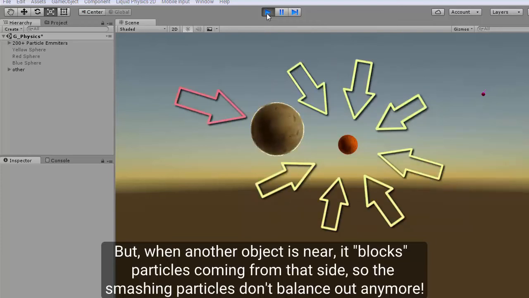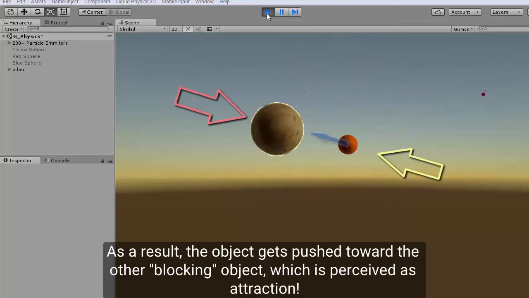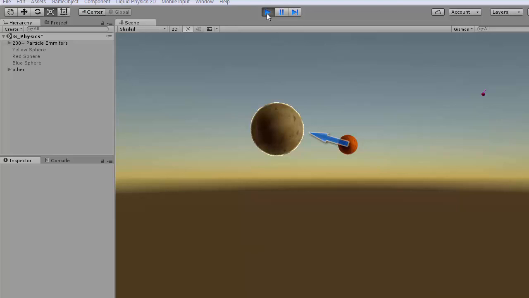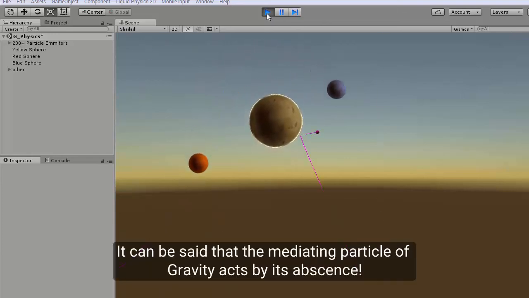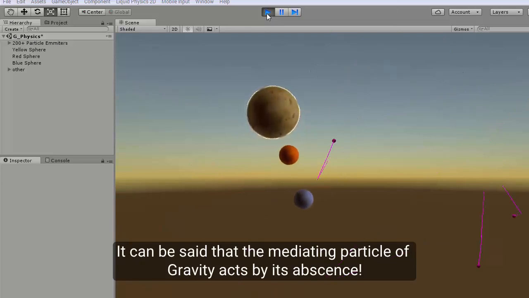particles don't balance out anymore. As a result, the object gets pushed toward the other blocking object, which is perceived as attraction. So, attraction is the manifestation of the fewer colliding particles in between 2 objects. It can be said that the mediating particle of gravity acts by its absence.